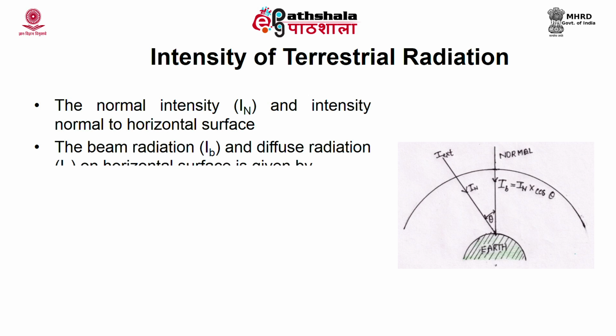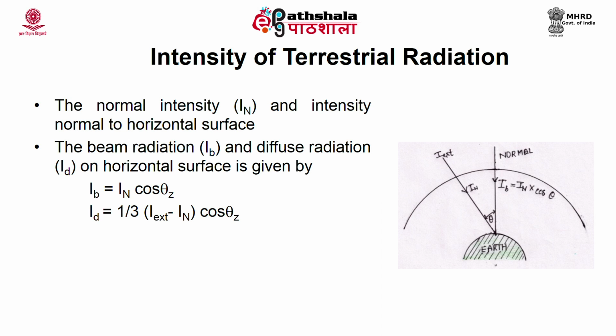The beam radiation and diffuse radiation on a horizontal surface are given by Ib is equal to In cos theta z, where Ib is the intensity of beam radiation. Id, that is the diffuse radiation, is equal to one third of Ix minus In multiplied by cos theta z.